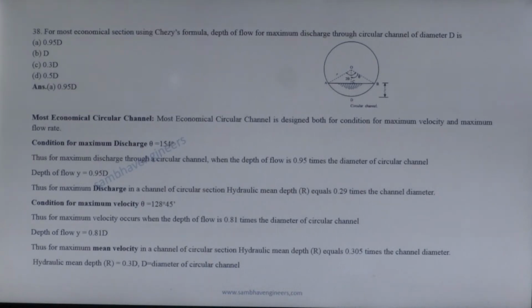The maximum discharge in a circular channel occurs when the depth of flow is 0.5 d, y is equal to 0.5 d. Condition for maximum velocity is theta equal to 128 degrees 45 minutes. Maximum velocity occurs when y is equal to 0.81 d. So option A is the correct answer. Next question.